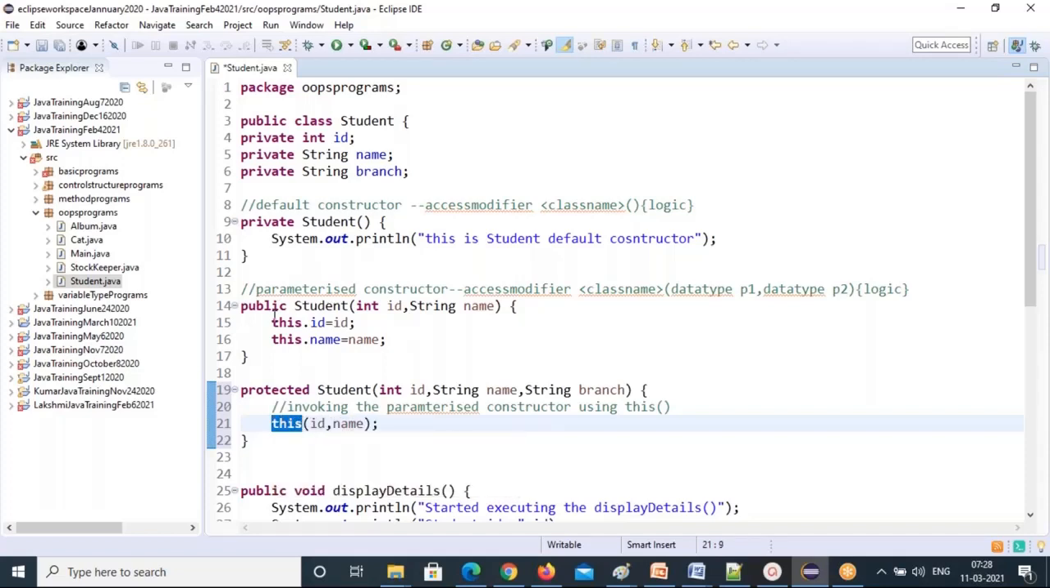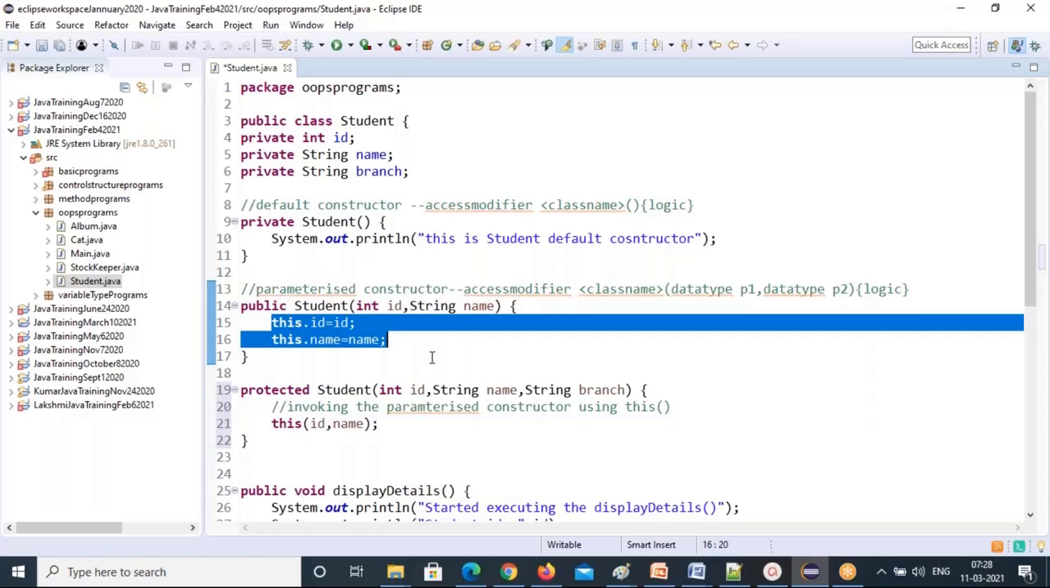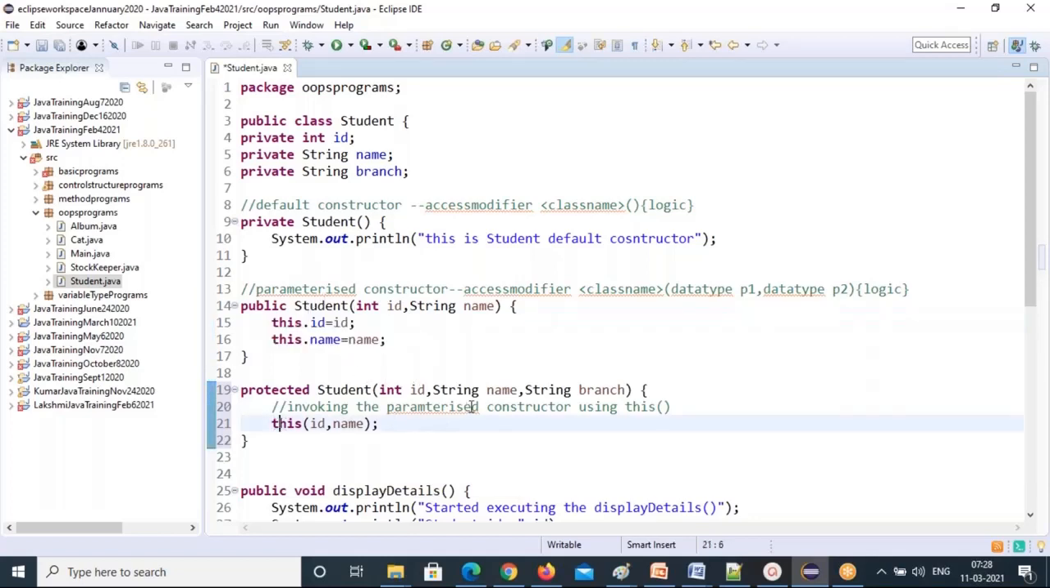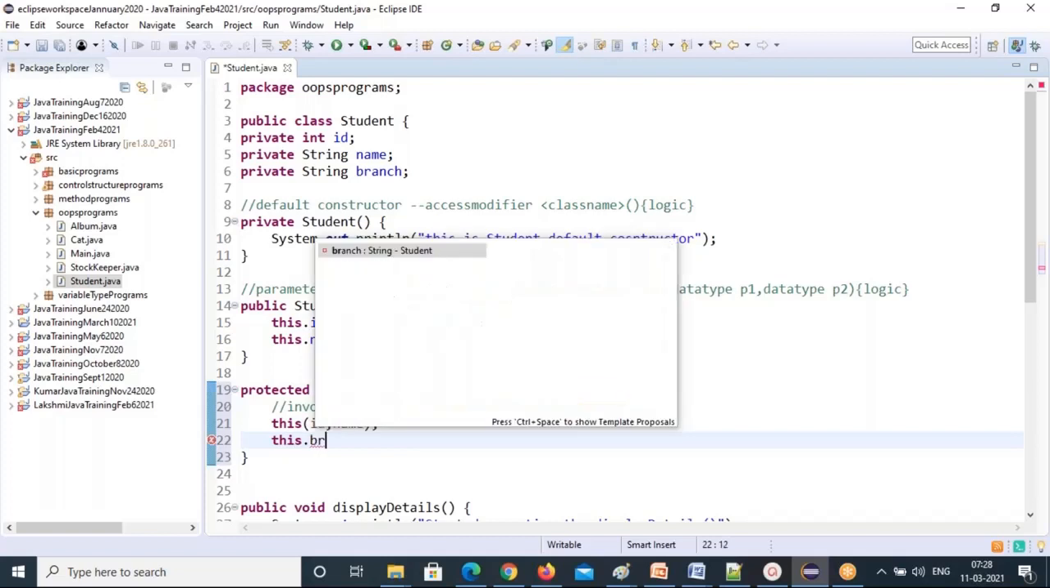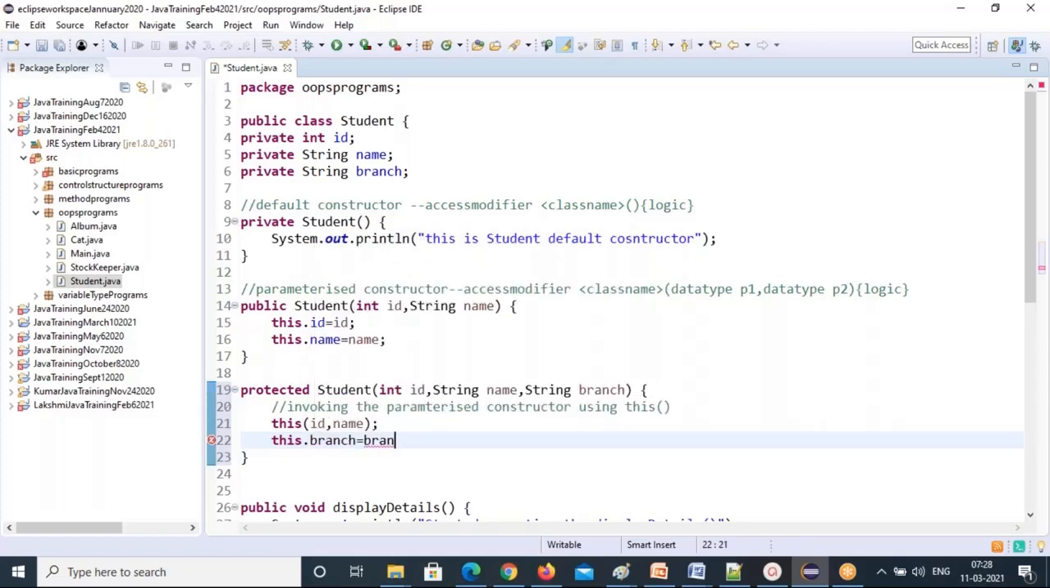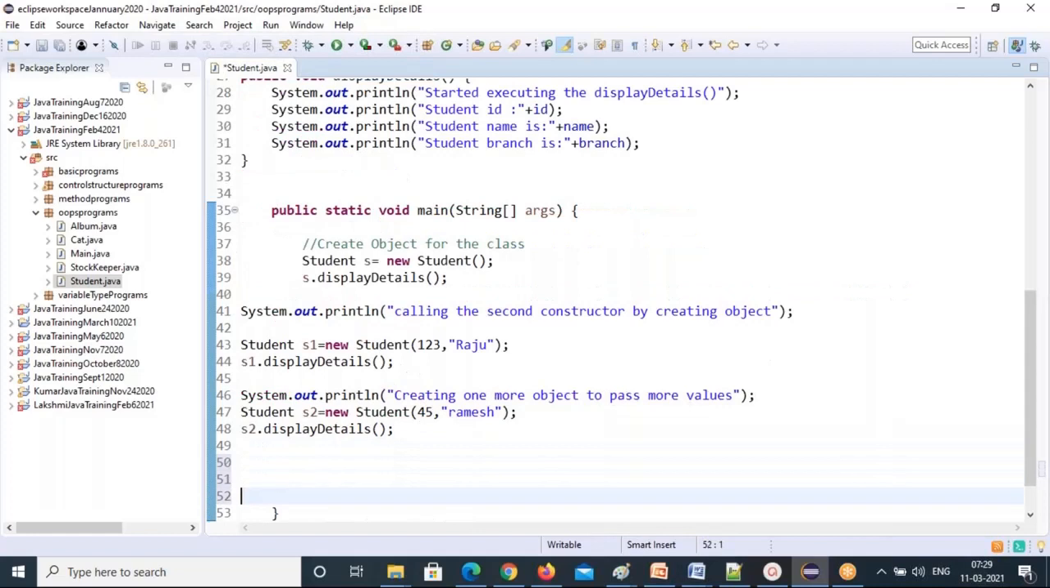So I don't need to write this logic again because I already developed it here. I'm consuming it here in another constructor. Then I am left with only branch. Branch I will develop here. So this.branch equal to branch. This is how you can do that. Okay. Any questions here? Now I'll create an object for the three-parameter constructor.